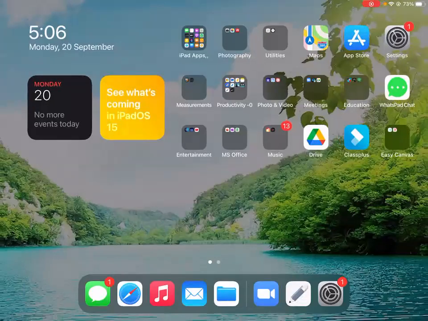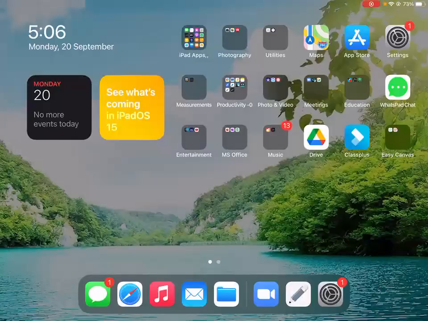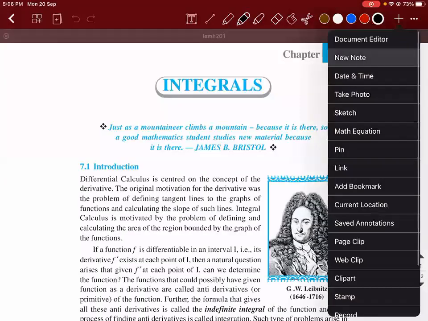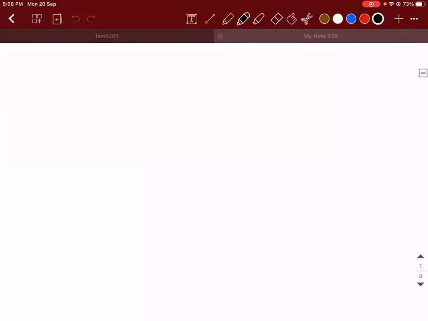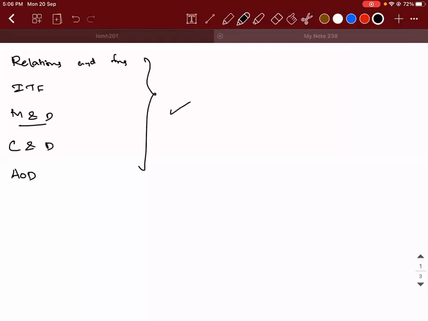So we will get started with the next chapter. What are all the chapters that we have completed? We have completed relations and functions, inverse trigonometric functions, matrices and determinants, then continuity and differentiation. Then we have seen an important part, application of derivatives. I think we have done enough assignments and discussion.